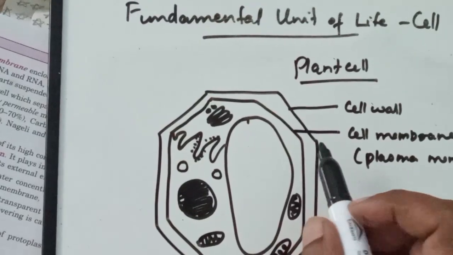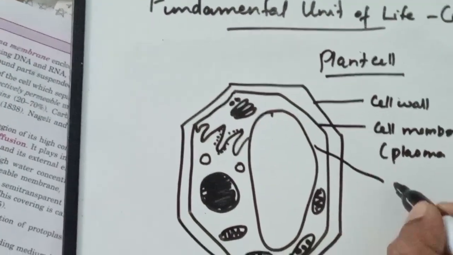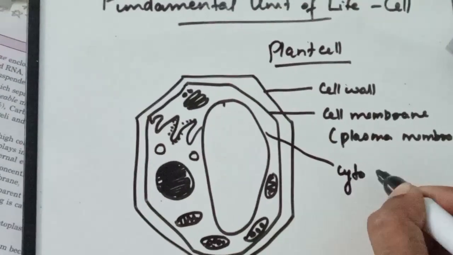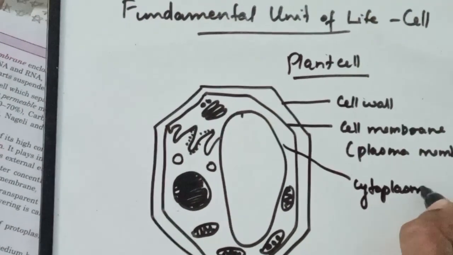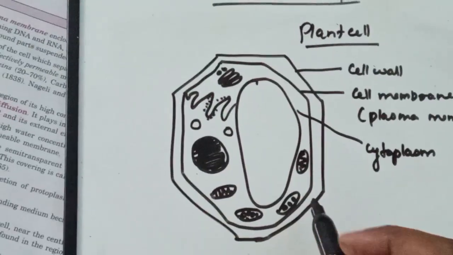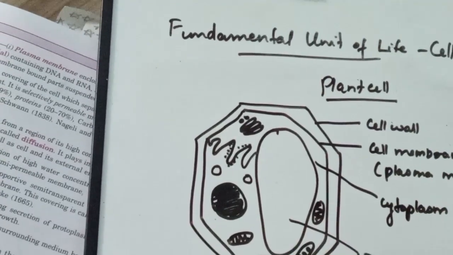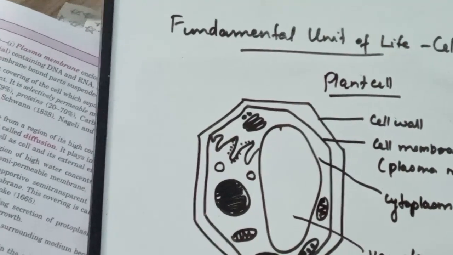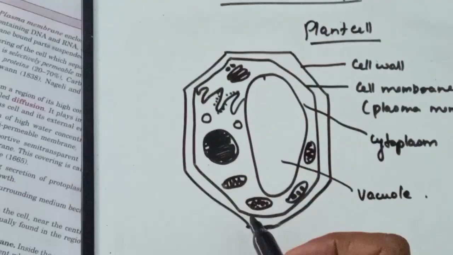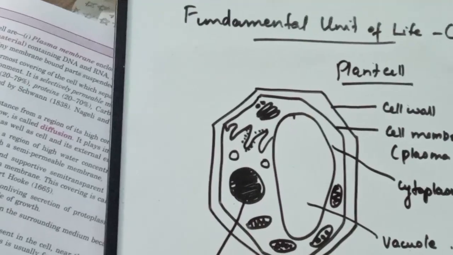Then enclosing the cell membrane we have the cytoplasm, a jelly-like substance. It is a matrix, known as the cytoplasm, and within the cytoplasm there is a large vacuole. This is the vacuole, and to the side of the cell we can see a prominent part, that is the nucleus.